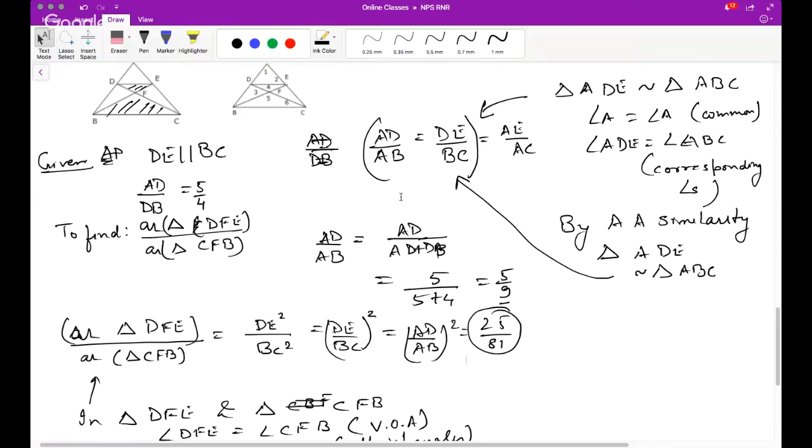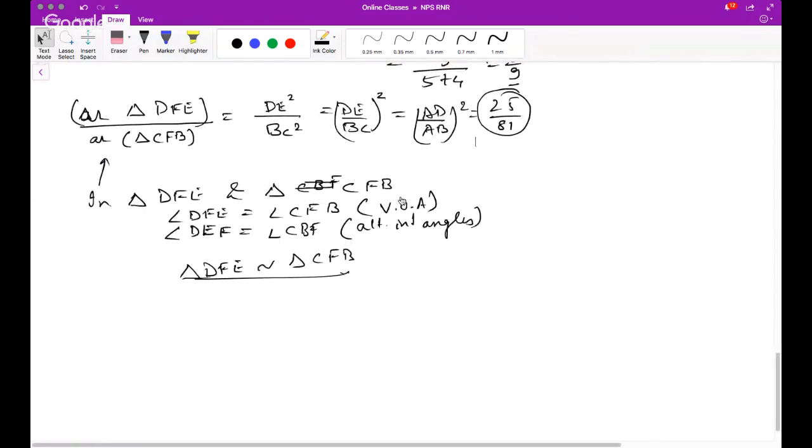Yes, Ruhi. So this is about, okay, next. Let me see if I can give you some more problems on this to solve. Okay, so now this sheet is done.